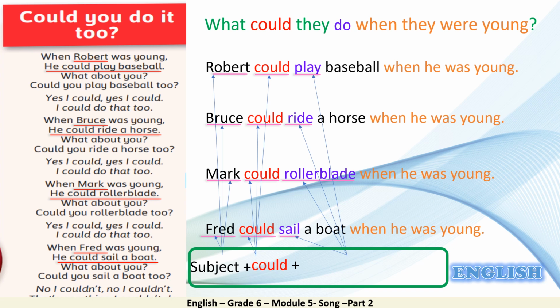But be careful here. All the verbs do not have a suffix. There is no s or es of the present tense. There is no ed of the past tense. And there is no ing of the continuous or progressive tense. So the verb after modal could should be in the base form. So the rule of the affirmative form is subject plus could plus base form of the verb.